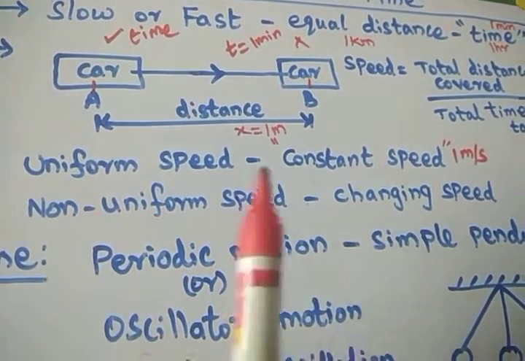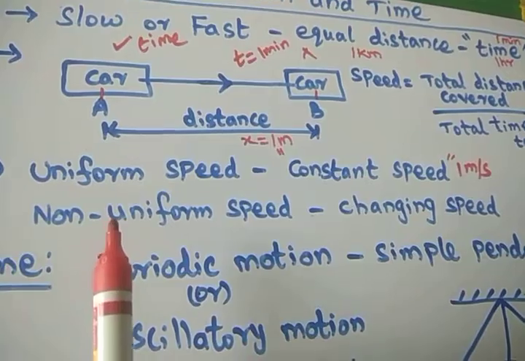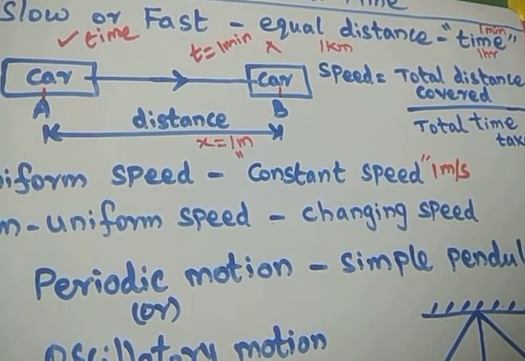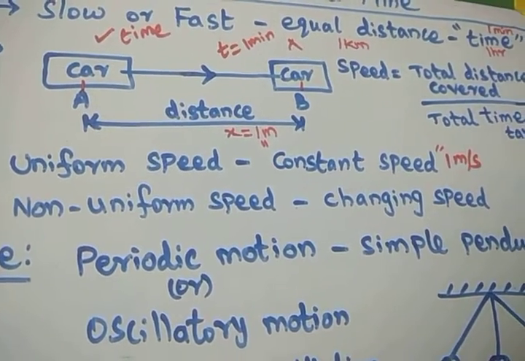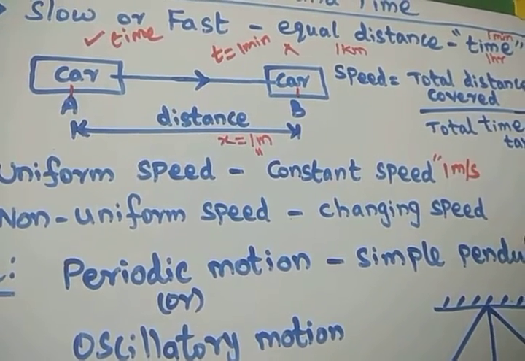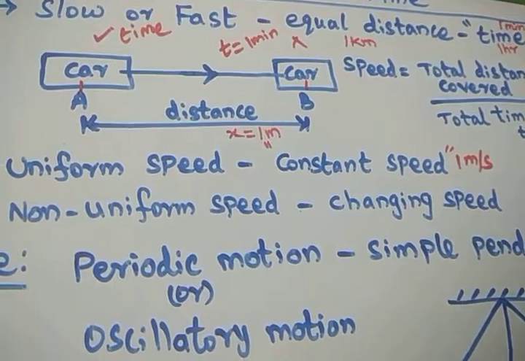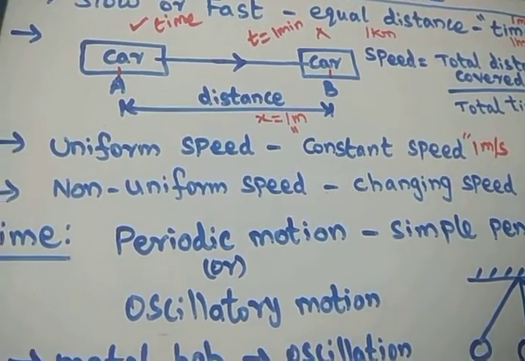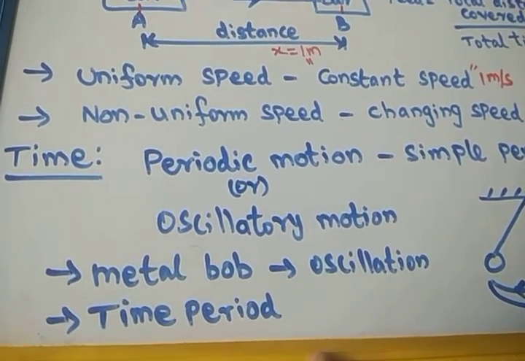Uniform speed means a constant speed. Non-uniform speed means a changing speed. A car moving at a constant speed has a uniform speed. If the car is not moving at the same speed, it will be increasing and decreasing, and that is called a non-uniform speed. Next we are going to see time.